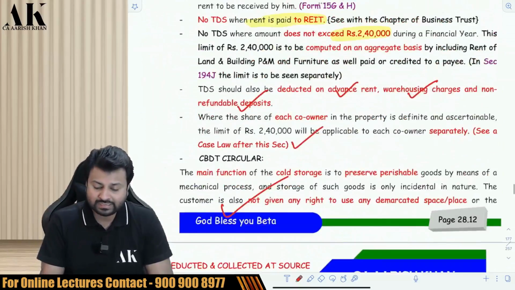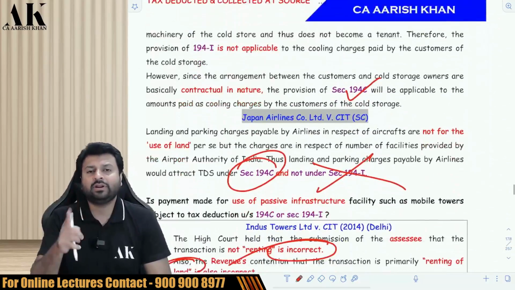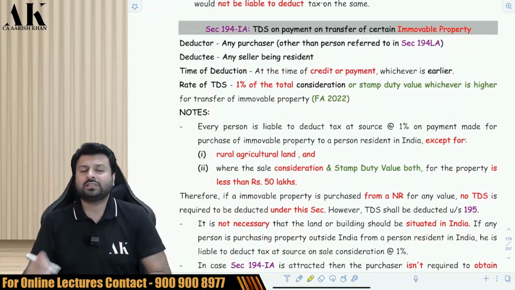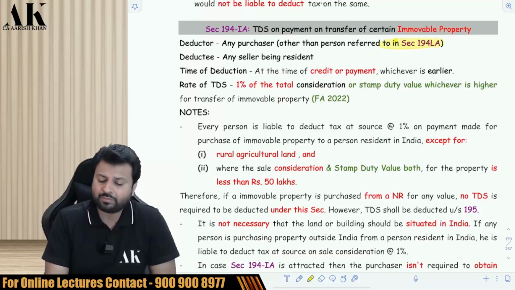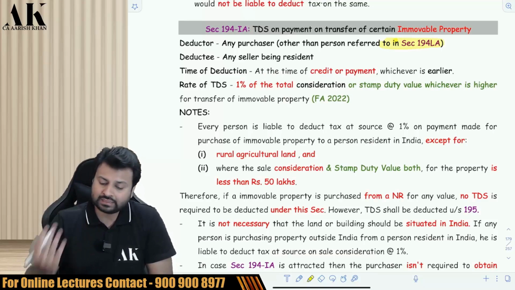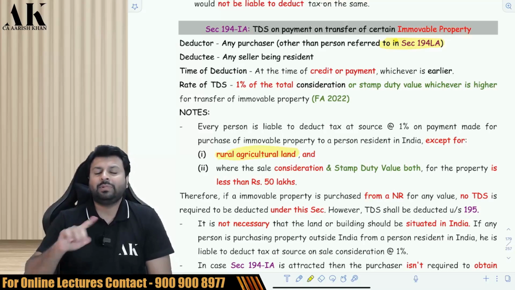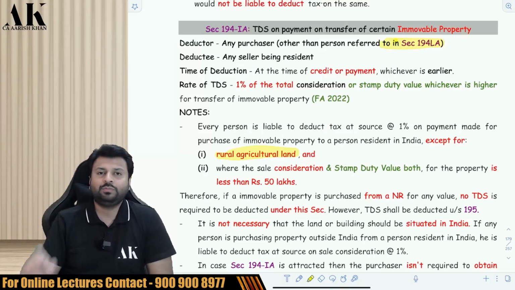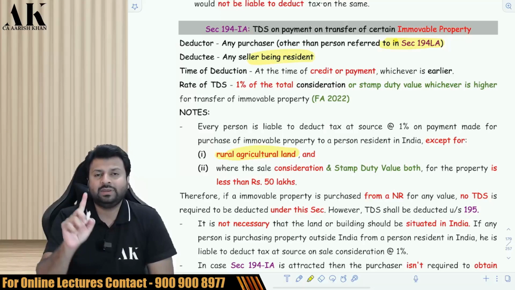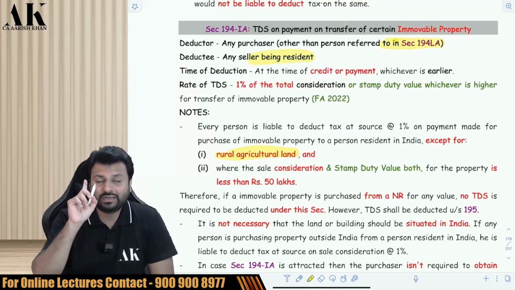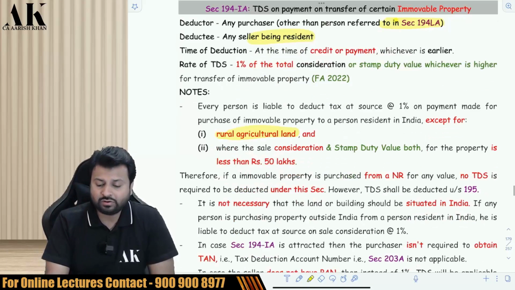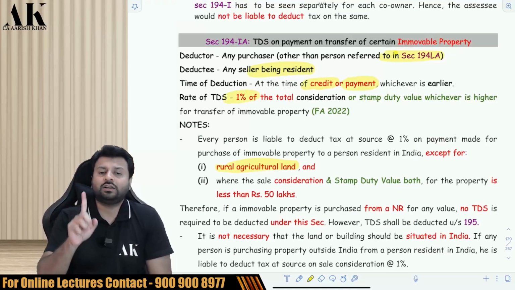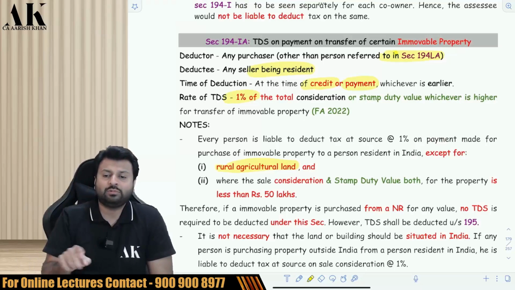In this particular case, when there are two co-owners, the limit of 2,40,000 will be applicable separately for both the co-owners. Okay. Next one, when you purchase any immovable property other than the property mentioned in 194LA and other than rural agricultural land, from a seller who is a resident, then you have to deduct TDS at the time of credit or payment, whichever is earlier, at the rate of 1% of your consideration or 1% of your stamp duty value, whichever is higher.